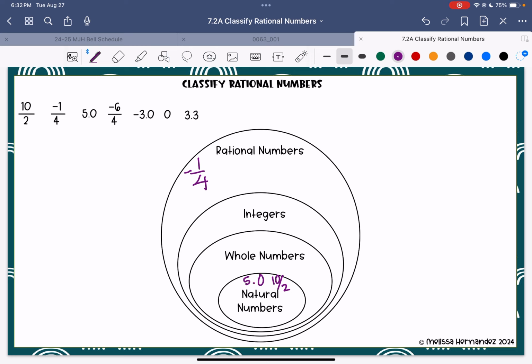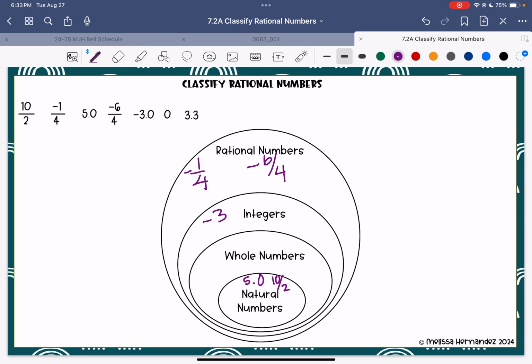Negative 6 over 4 simplifies to negative 3/2, and it also can simplify to negative 1.5. It's not going to go into a whole number or a natural counting number, and it won't be an integer. So we're going to put that in the rational numbers section. Negative 3.0 just means negative 3. So that would fall under my integers.